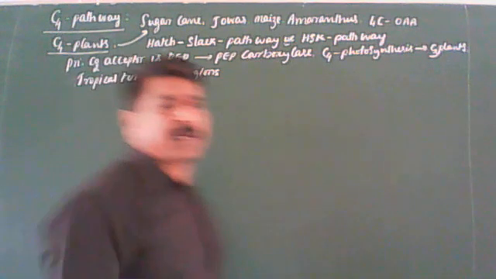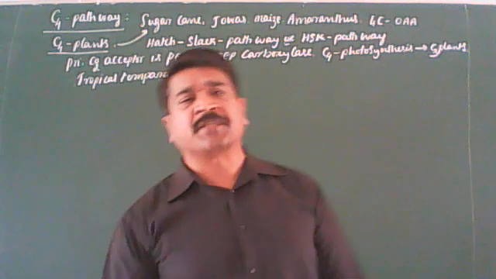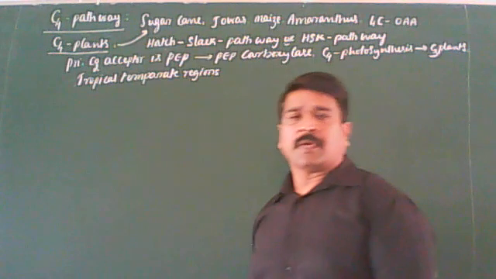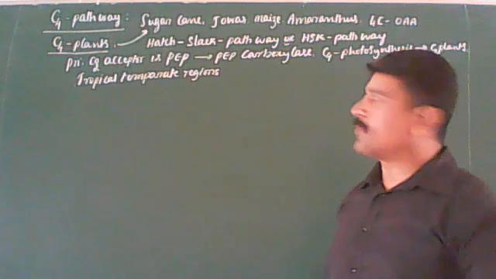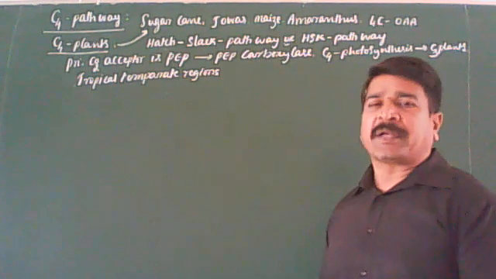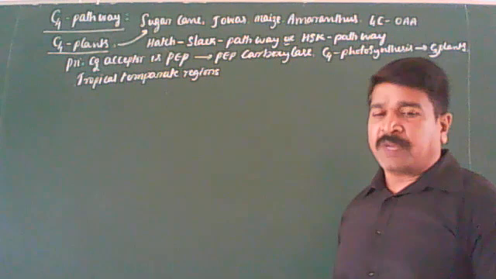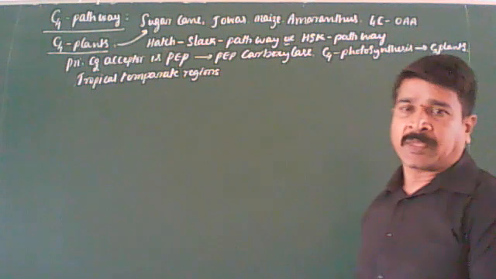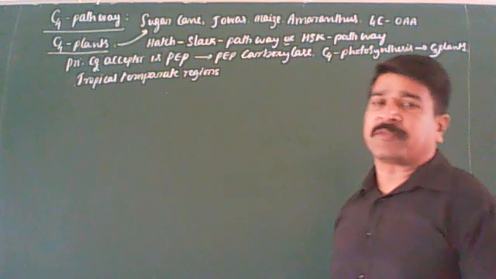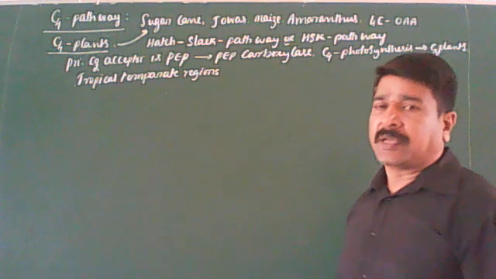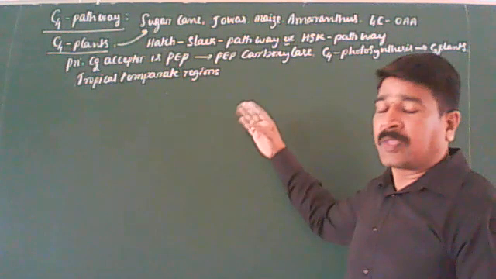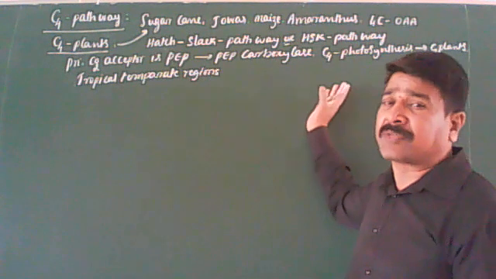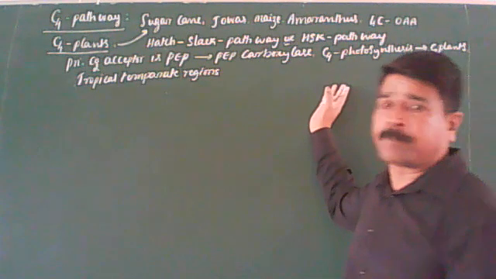I think it is very clear for you. Or we can say that C4 plants are more efficient in fixation of carbon dioxide than C3 plants. That you should keep in your mind.